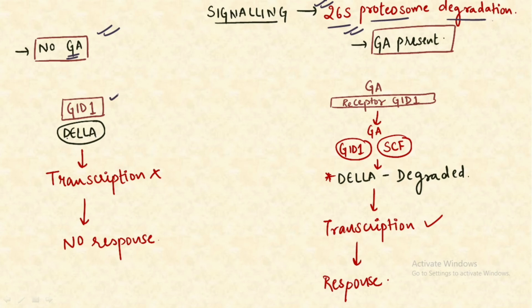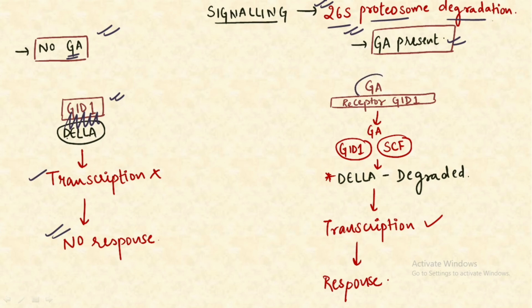binds to the receptor, or it binds to the actual worker of the signaling, that is GID1, and because it does not allow the GID1 to function, there is no transcription and hence there is no response of the gibberellic acid that needs to be performed in the plant. In the second case, we have the gibberellic acid present. So now, because of the presence of the gibberellic acid, the DELLA protein could not bind to the receptor, and